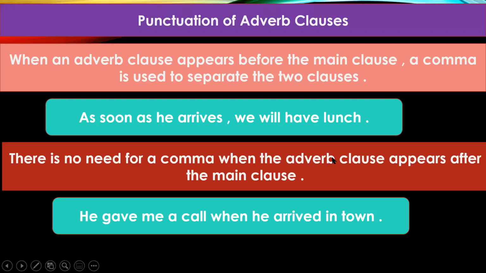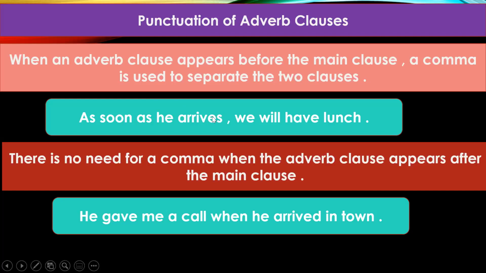Okay, now I told you we will do punctuation of adverb clauses. You saw in defining and non-defining clauses also we have to place commas, and commas have some importance. In case of defining and non-defining clauses also, you saw that commas were important. So let us learn some things about the punctuation of adverb clauses. When an adverb clause appears before the main clause, a comma is used to separate the two clauses. I told you just now also when we did the sentences, that if an adverb clause appears before the main clause, a comma has to be used.